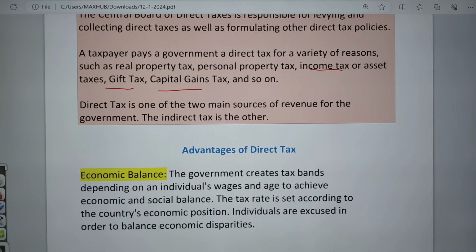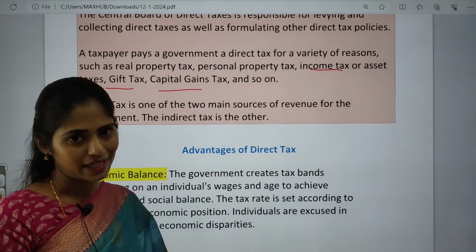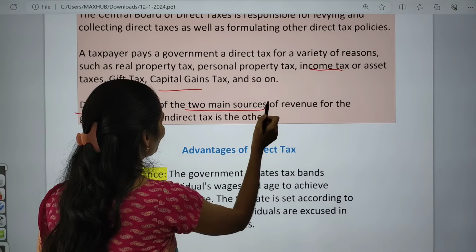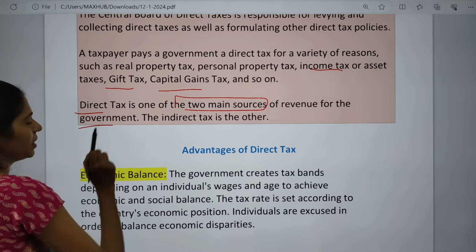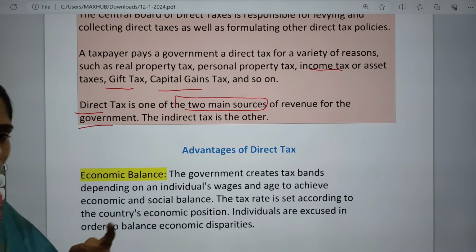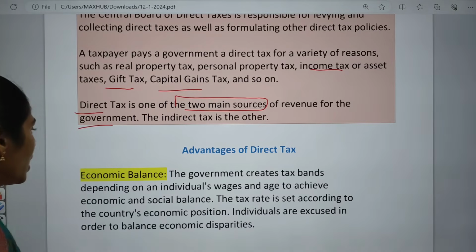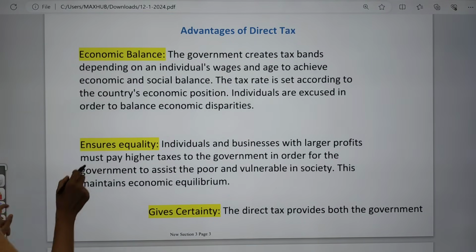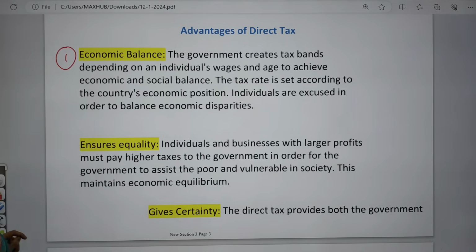So these are some important types of taxes that will be imposed by this CBDT. And this direct tax is one of the two main sources of income or revenue for the government. And another revenue source is indirect tax. If we are talking about the advantages of direct tax, the first one is that we are going to have economic balance.